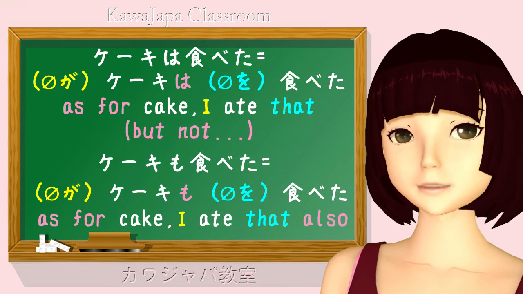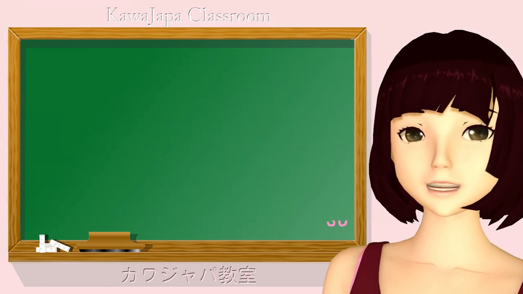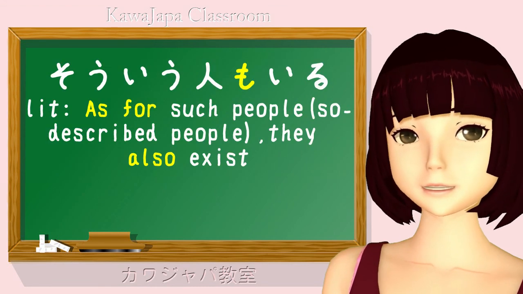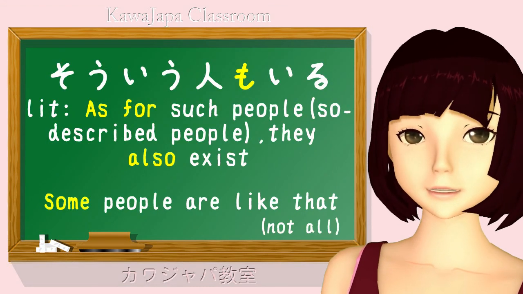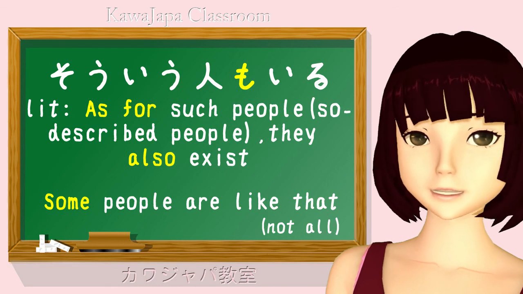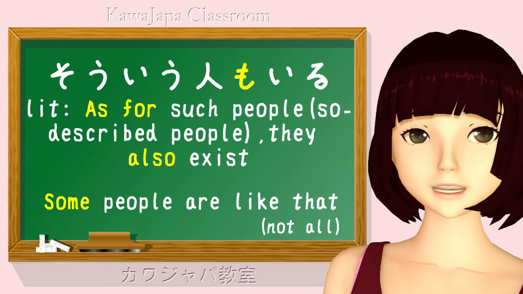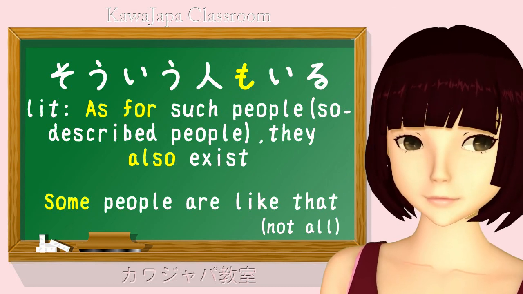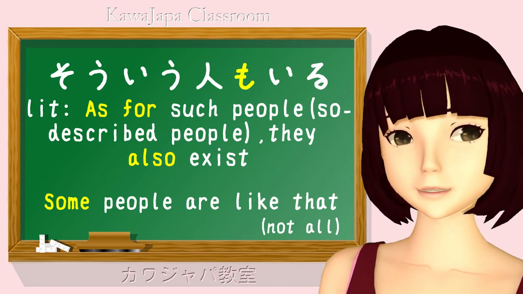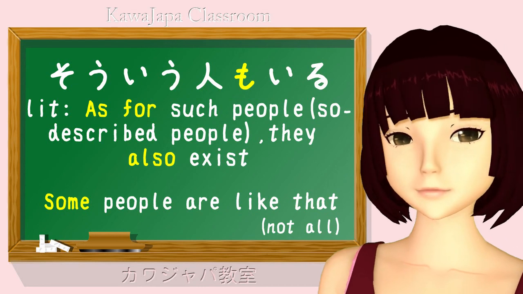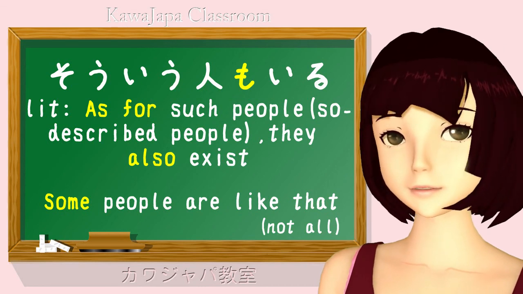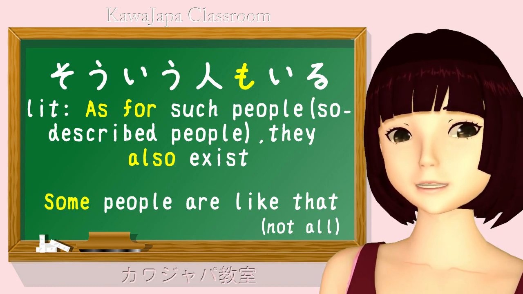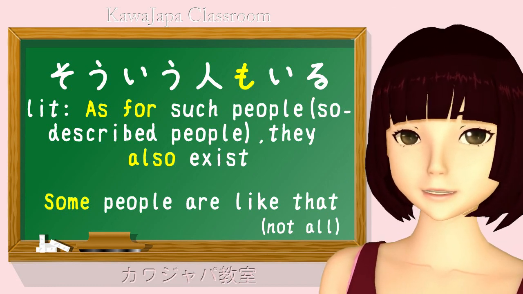A type of sentence that you'll often come across is something like, Soyuhito mo iru, and probably the best way to translate that into natural English is to say, some people are like that. Why do we use mo here? What is the implication of this mo? Well, it's marking the people, and what we're saying about them is that they exist. So, soyuhito mo iru means people like this exist, as well as people of another type.